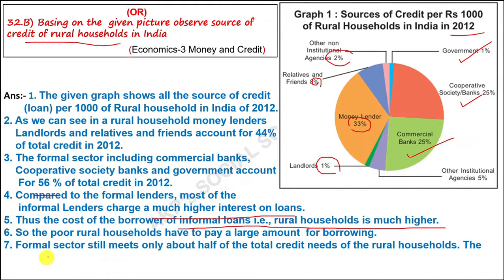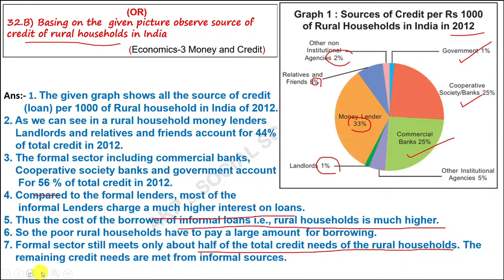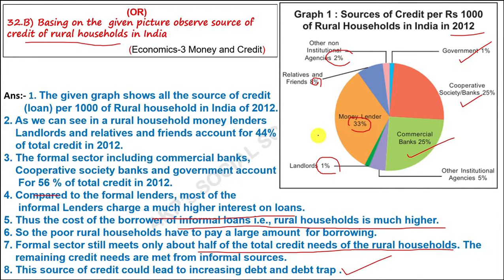Next, formal sector still meets only about half of the total credit need of the rural households. Formal, in the sense, government banks are providing only 56%, remaining around 44% people are depending upon informal credit sources, that means friends, relatives and landlords. Next, this source of credit could lead to increase in debt and debt trap. So, due to a higher rate of interest, they sometimes suffer with debt and debt traps.